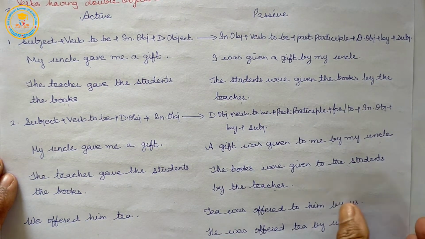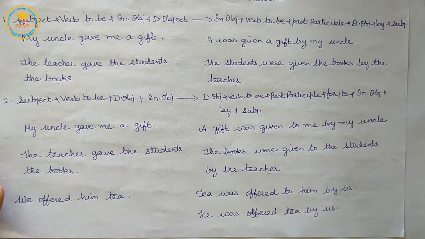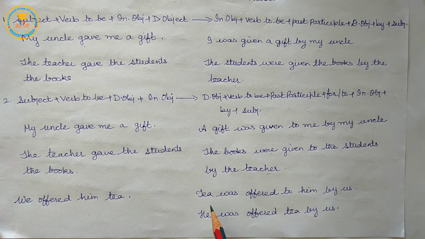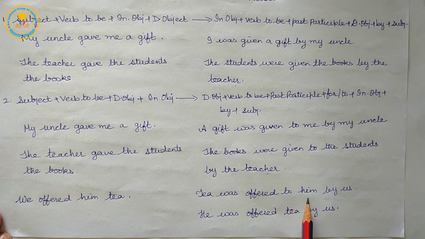We offered him tea. So, let us change this active voice to passive in two forms. First, tea was offered to him by us. He was offered tea by us.